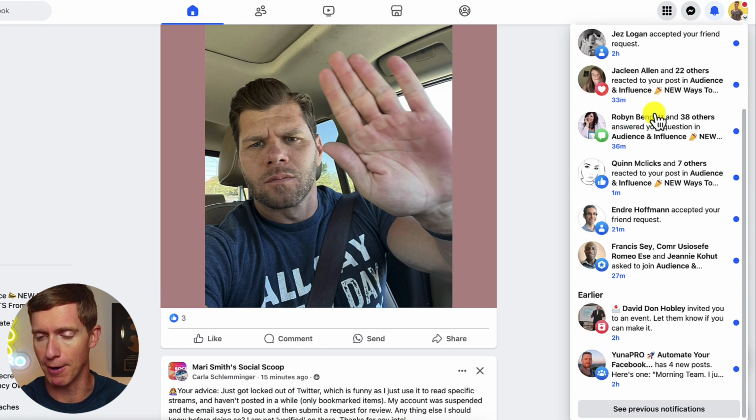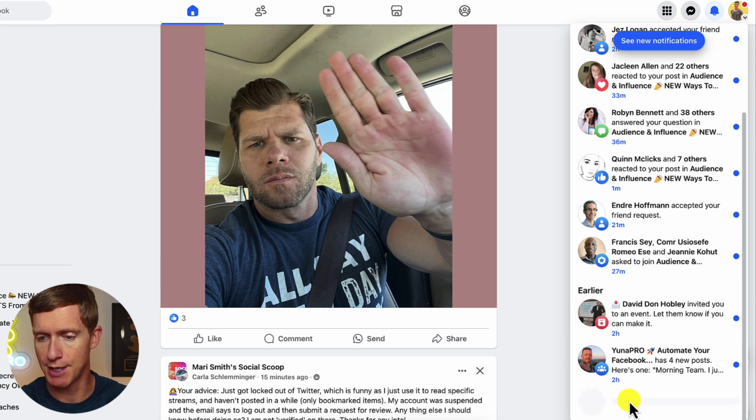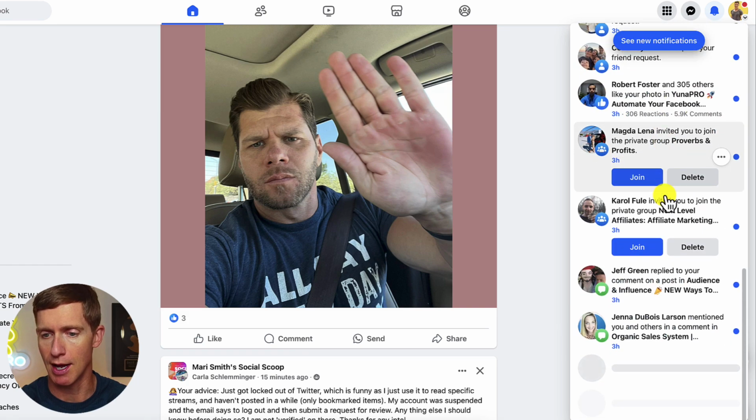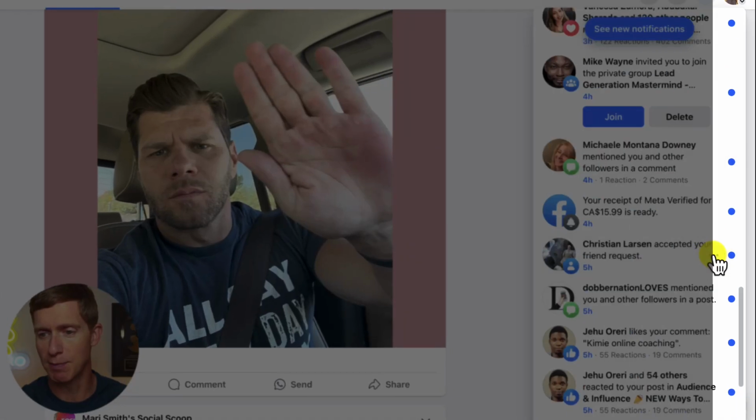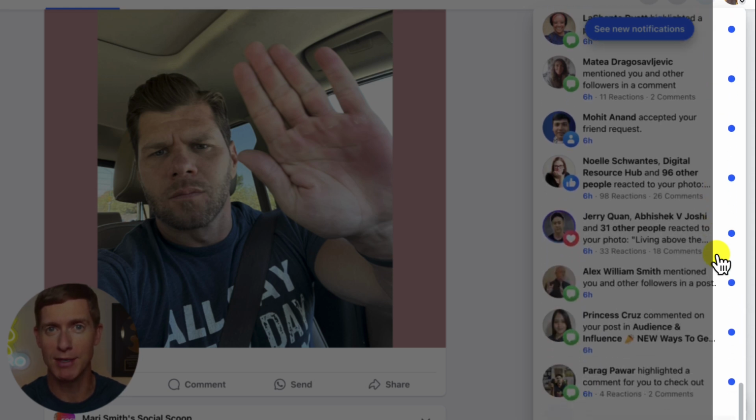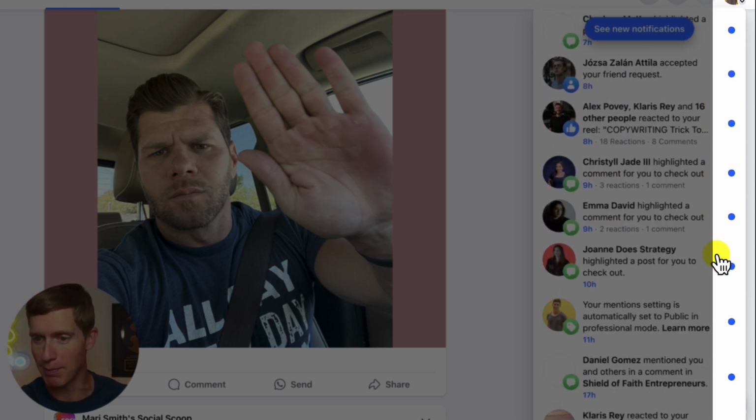While Unipro is working, going and engaging on all those posts in my feed, here's the second thing that I do. What I'm going to do is go over to my notifications here. And I'm going to click on See Previous Notifications. And I'm just going to scroll down. You see these blue dots here? These blue dots all represent activity that's happening within my personal audience.